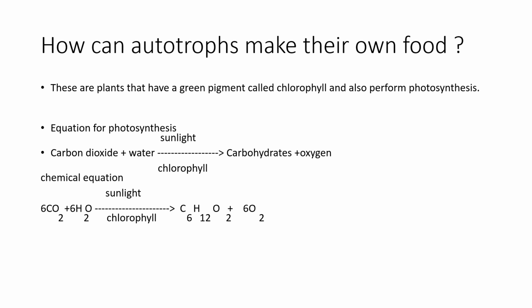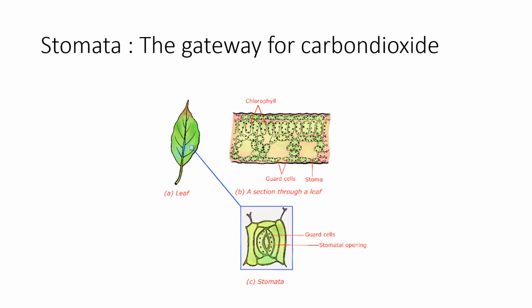How does chlorophyll look in the plant? Stomata is something very important again, because for photosynthesis we need the air, which is carbon dioxide, and stomata is the gateway for carbon dioxide. Stomata is on the underside of the leaf. On the downside of the leaf you find some minor small holes which are stomata, and these are the gateway. As you can see over here, the stomatal opening.